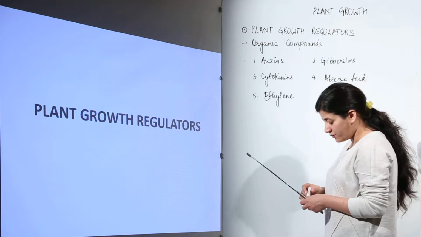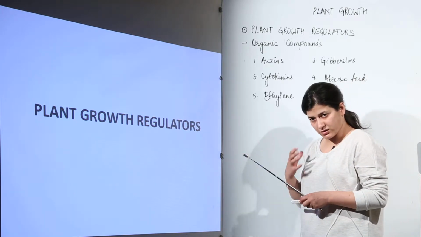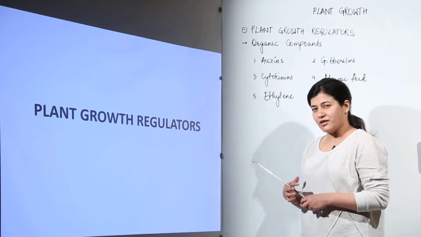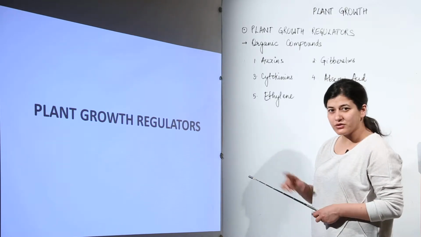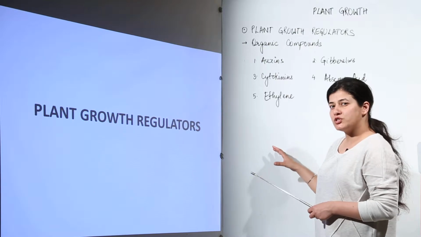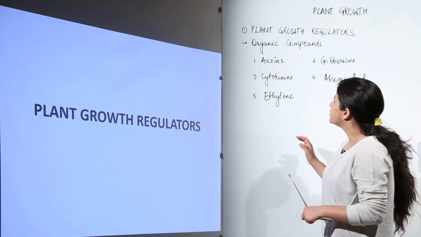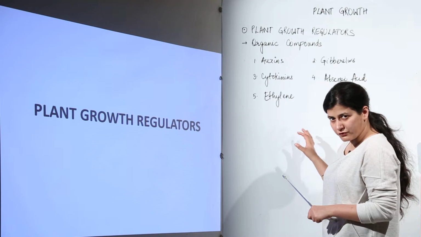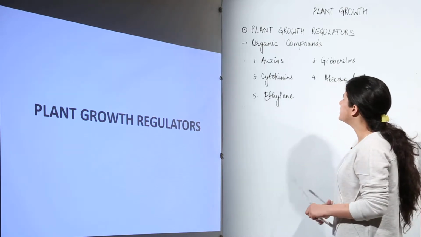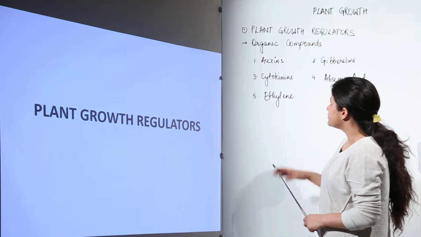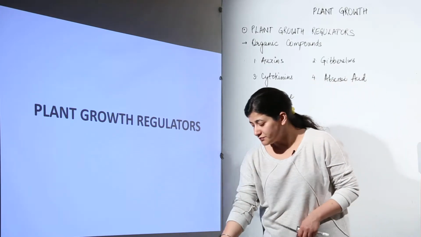Whenever you are tasting a very juicy and fruity fruit, that means a lot of ethylene has been involved in its ripening, because it is the gaseous hormone which is responsible for growth and ripening of fruit. So we would deal with it individually. We are going to deal with each of the hormones. First of all, we deal with auxins.